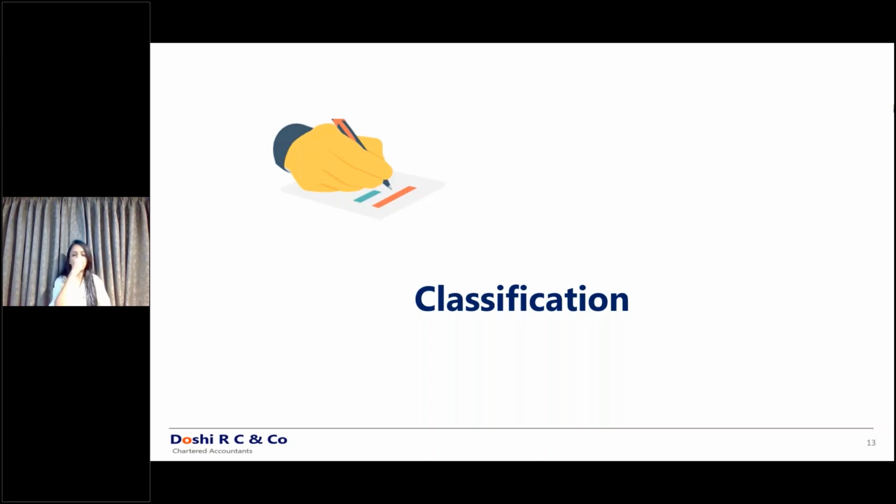Before understanding the classification, let's understand two or three terminologies. For example, I have invested into debentures of a company. Let's understand purely from the part of financial assets right now. Let's discuss financial assets in whole currently, and after that we will discuss financial liabilities. So purely your mindset will be from an asset point of view. Beginning with the first example, I have invested into the debentures of a company.